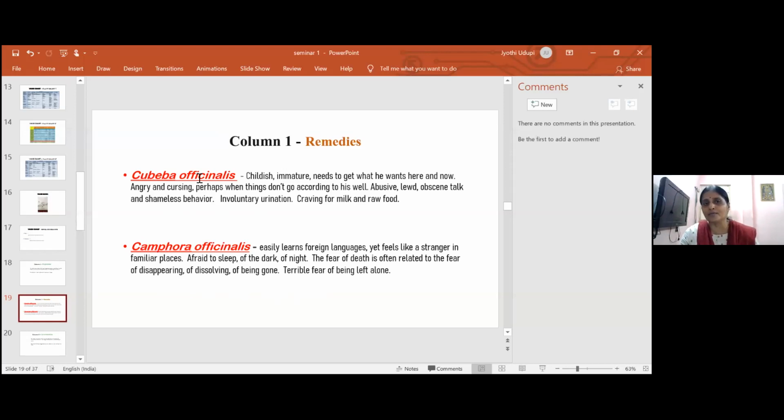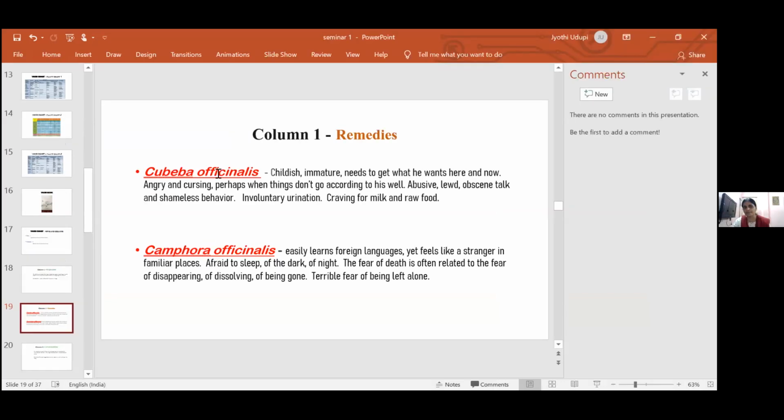An important thing I learned from FCHE through Dr. Rajan Shankaran was giving equal importance to pregnancy history. Here, when asked about the mother's pregnancy history, the mother gave the exact picture of Cubeba, and the same remedy suited the child also. Usually in Cubeba, you can see the child is childish, immature, needs to get what he wants here and now.